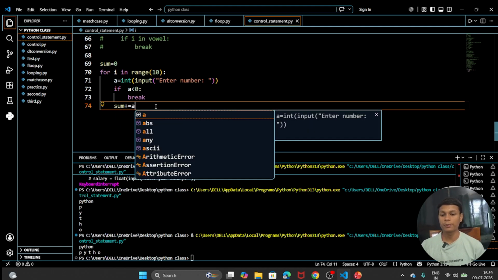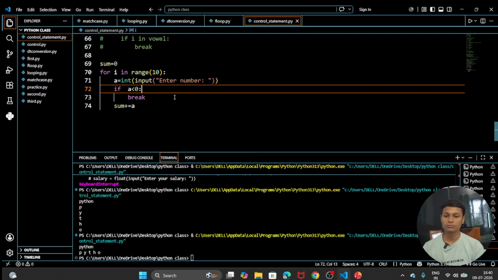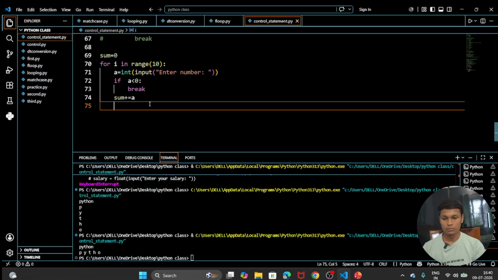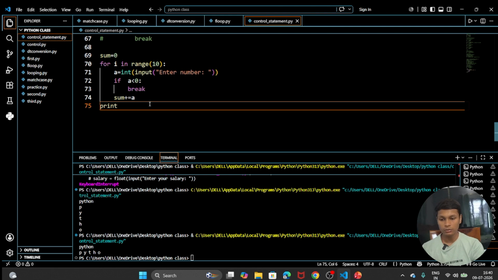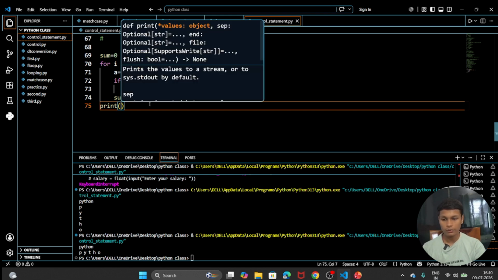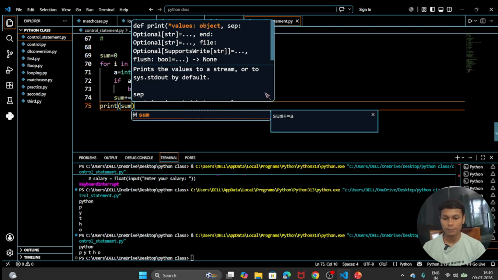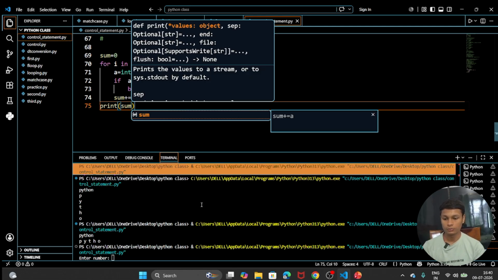Because we have to print the sum of those numbers until the loop is stopped. After that, we are going to print the sum. Let's see the output.